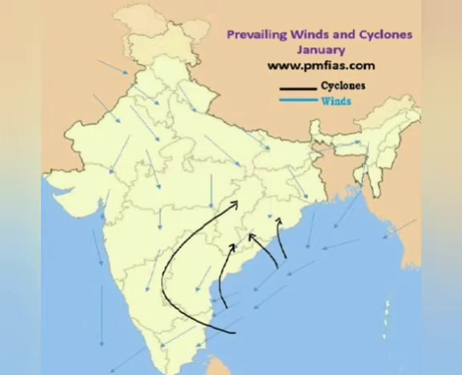Then the southwest monsoon begins to withdraw from the mainland of India. In class 9 we learned about the various winds and the reason for the winds. Temperature difference will cause pressure difference between places, and this pressure difference is the reason for the movement of the air.